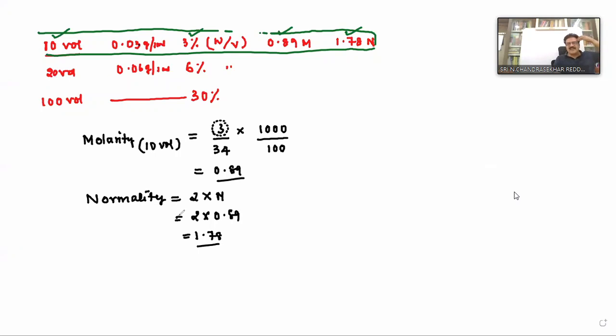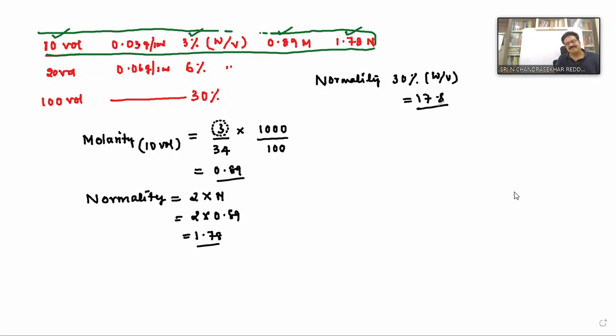What is the normality of parahydrol? The normality of parahydrol is 17.8. Parahydrol means 30 percent W by V solution, that is 17.8.